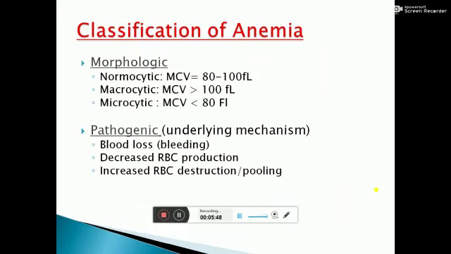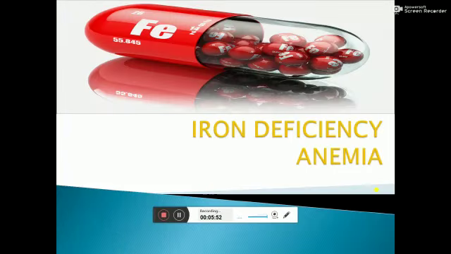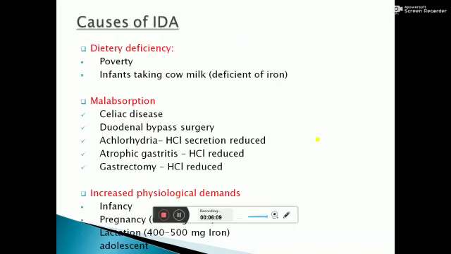So we have already discussed classification of anemia. Now coming to iron deficiency anemia. Iron deficiency anemia is the most common micronutrient deficiency in the whole world, affecting 1.3 billion people, that is 24% of the world population. It is also the most common anemia in India.